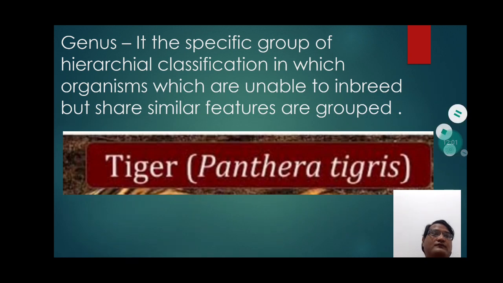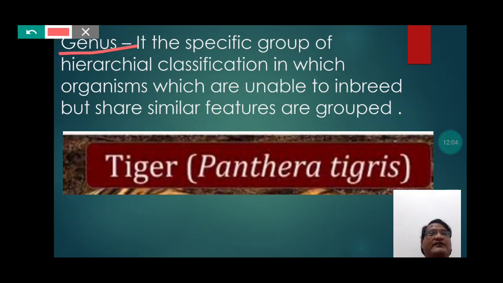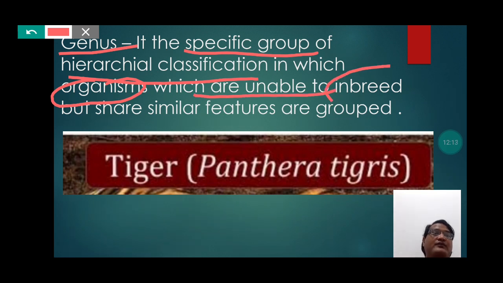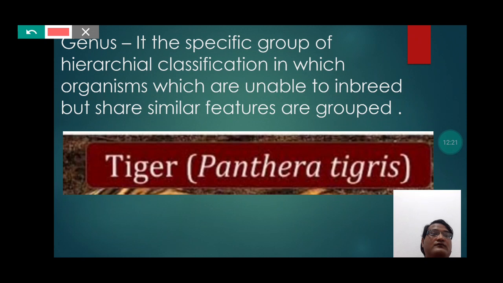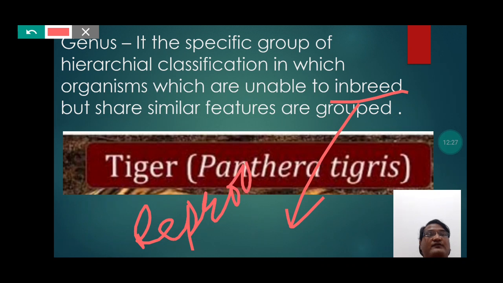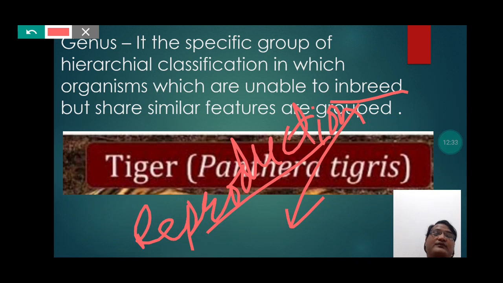So students, genus actually is the specific group of hierarchical classification in which the organisms are unable to inbreed. Students, here inbreed means to reproduce. So the organisms show similar features but are not able to reproduce, that means are not able to inbreed.